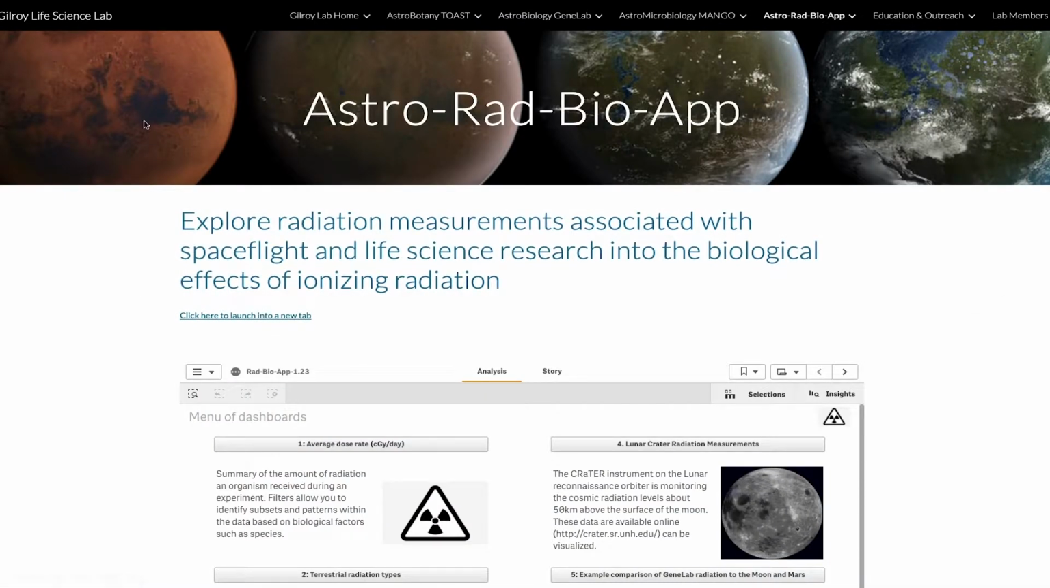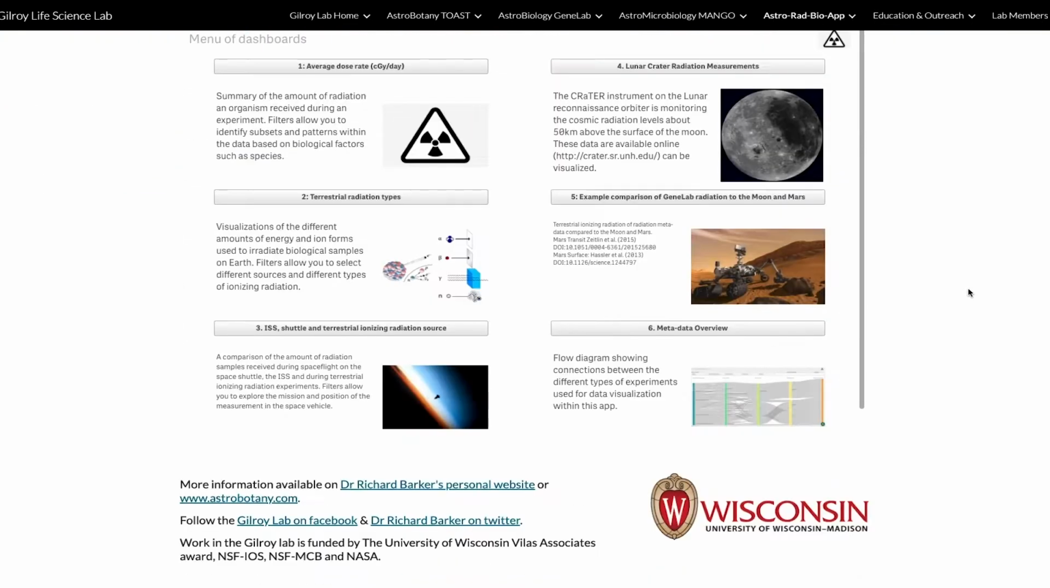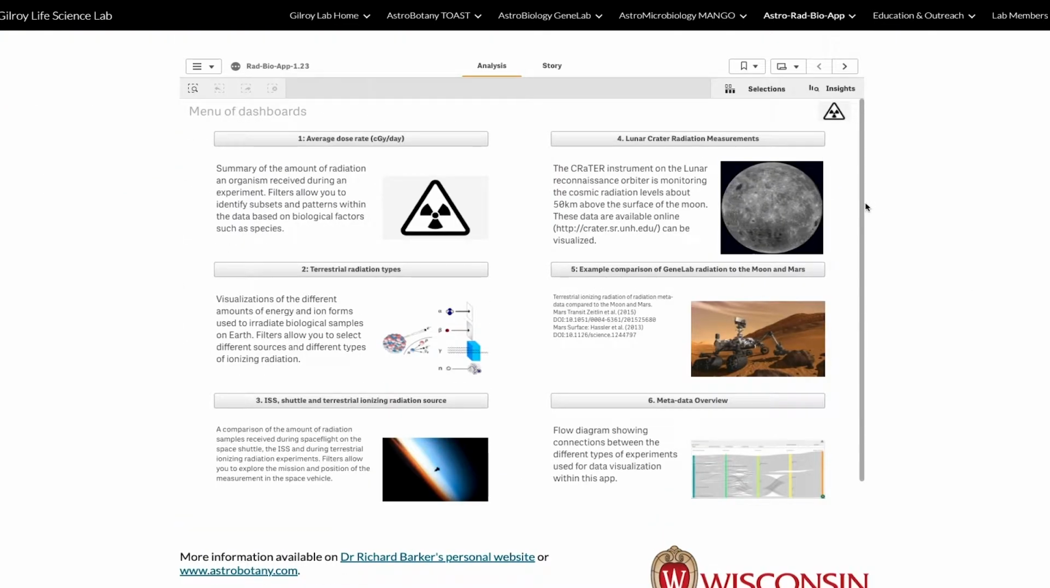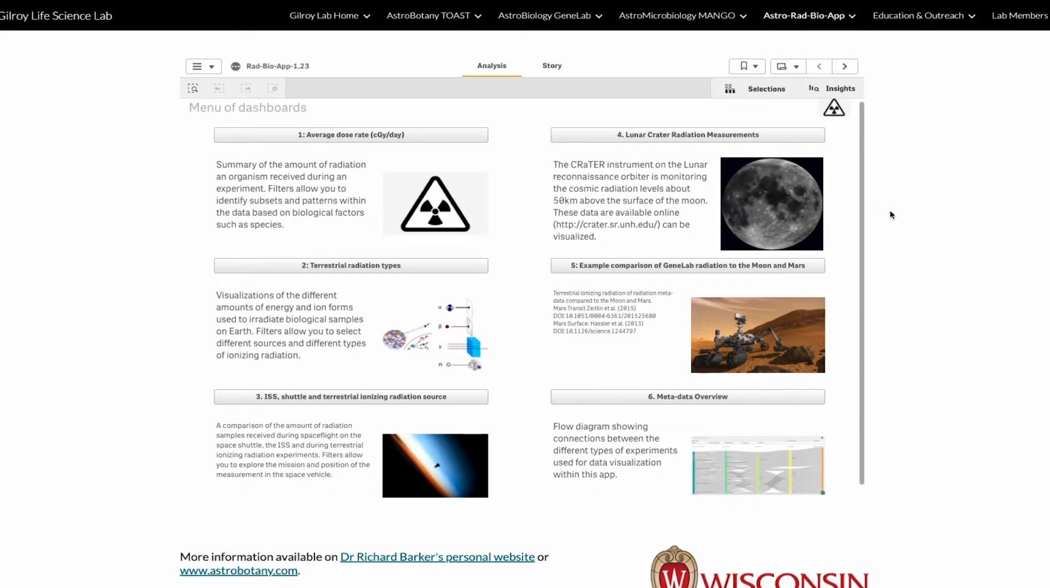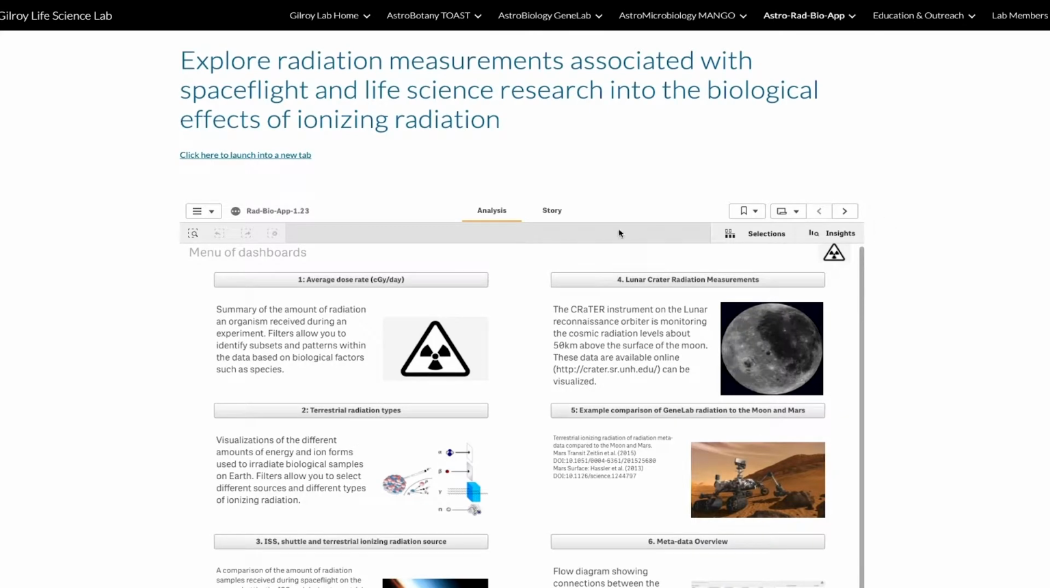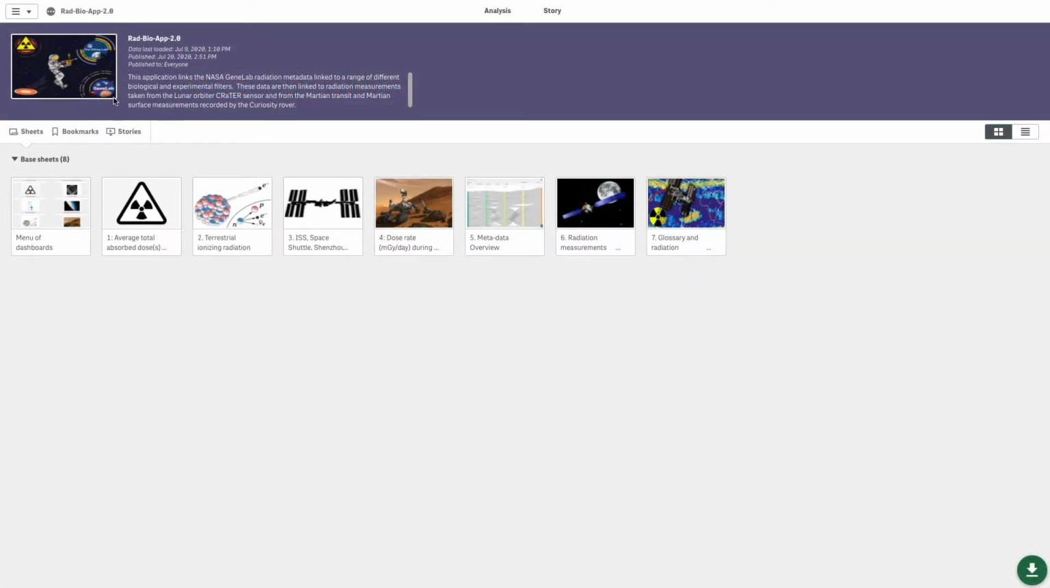Welcome to the RAD-BIO app. You can use the app within our website. There's a few options below, like the access to the glossary of technical terms. All these buttons take you directly to the data visualization dashboards. Let's launch here into a new tab for enhanced user experience.